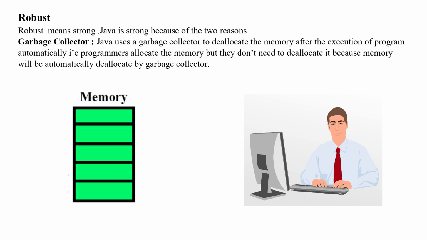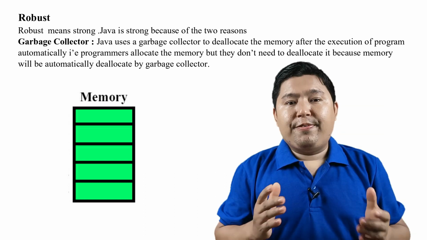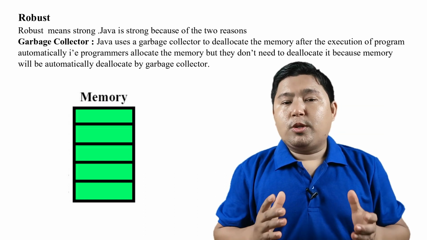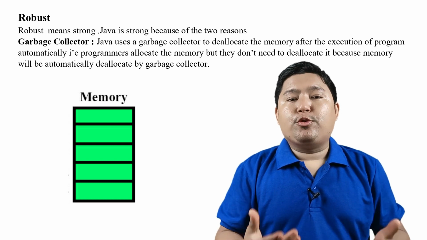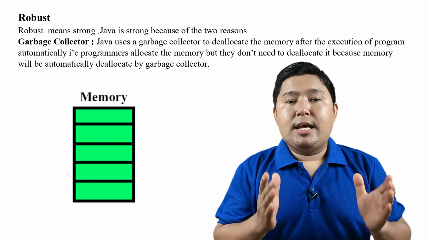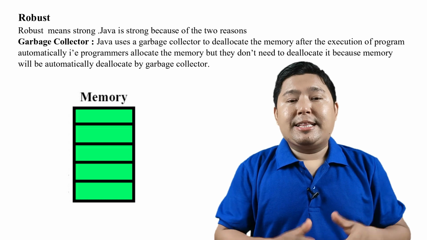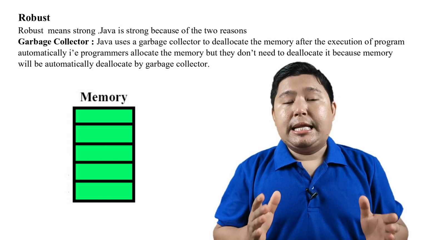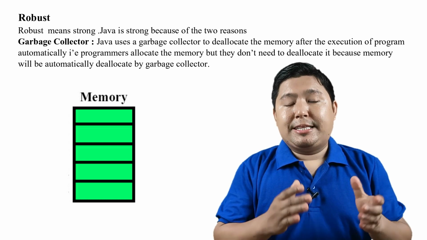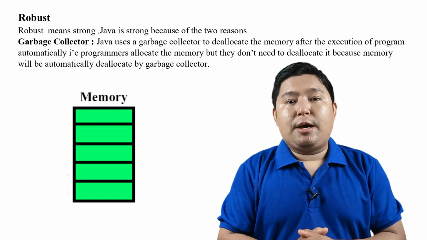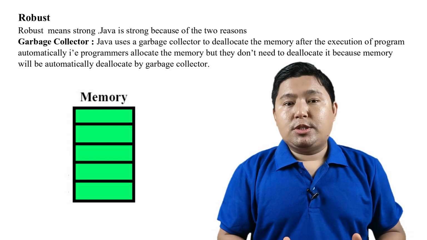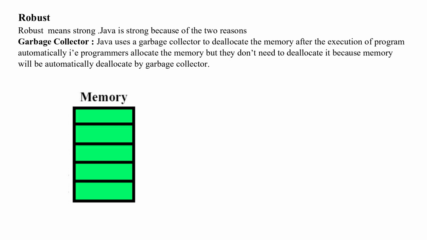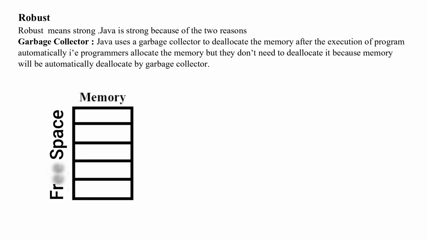Anything can happen due to memory overuse, right? If you allocate memory, after the work is finished you have to free that memory, that is, deallocate it. This type of problem is called the memory leak problem. But this problem doesn't happen in Java because Java uses a garbage collector, which automatically deallocates the memory after the execution of a program.